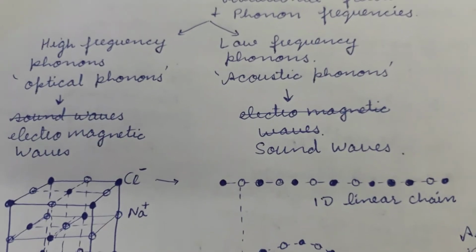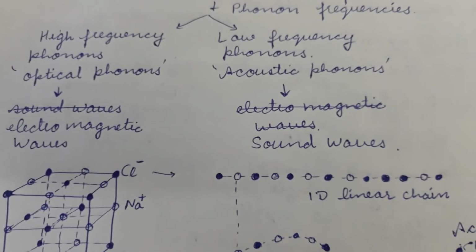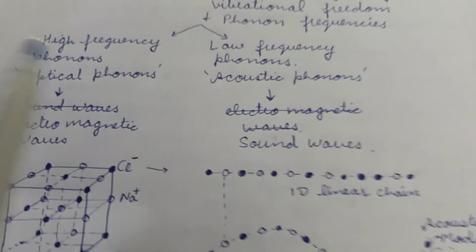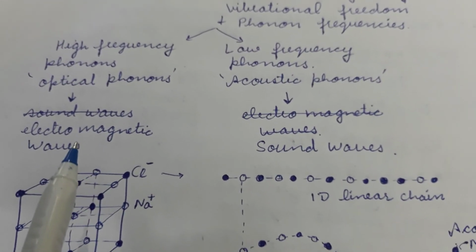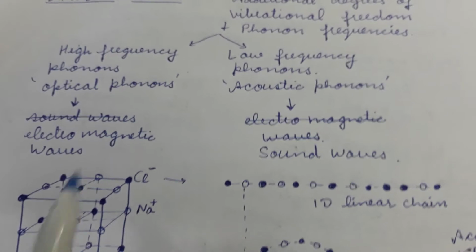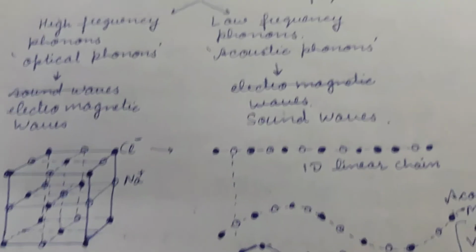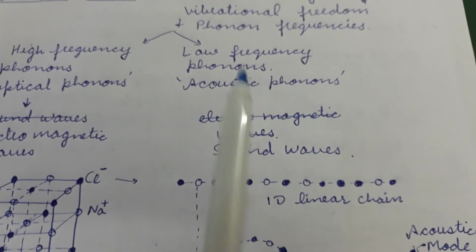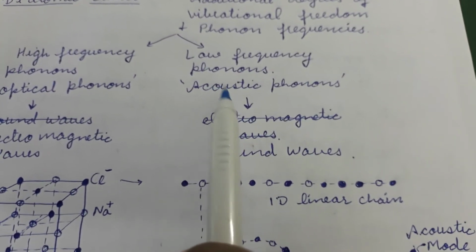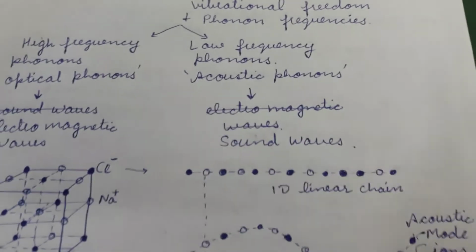High frequency phonons are called optical phonons and low frequency phonons are called acoustic phonons. Optical phonons are able to absorb electromagnetic waves, and they oscillate with the energy of an electromagnetic wave, while sound waves are low energy waves. So the low energy phonons are also called acoustic phonons.